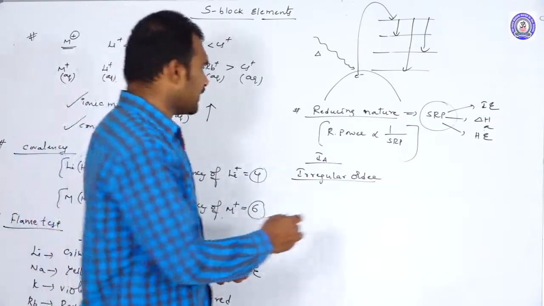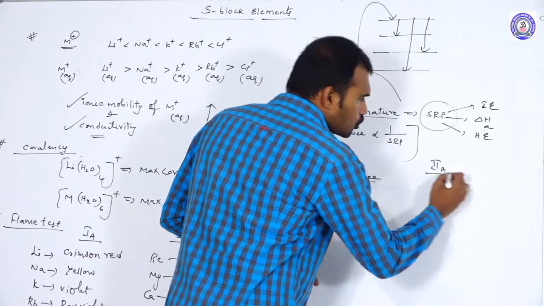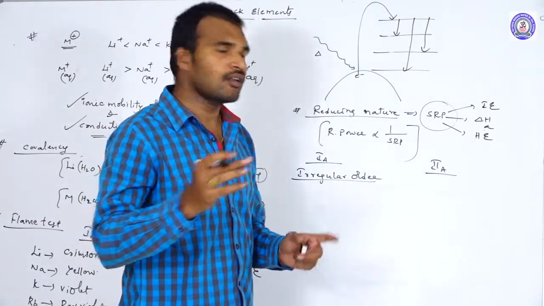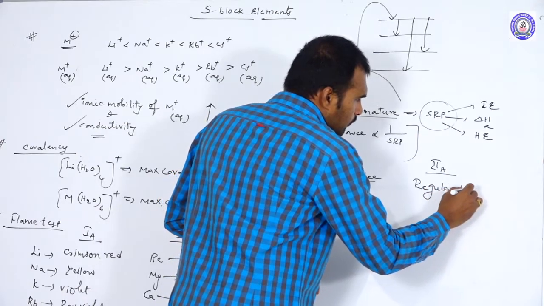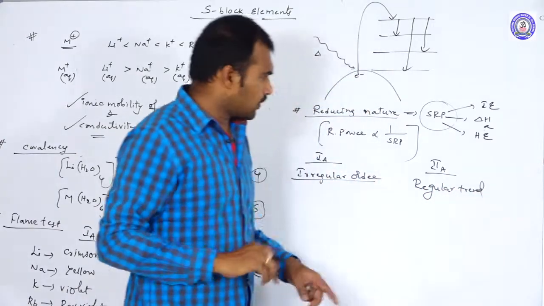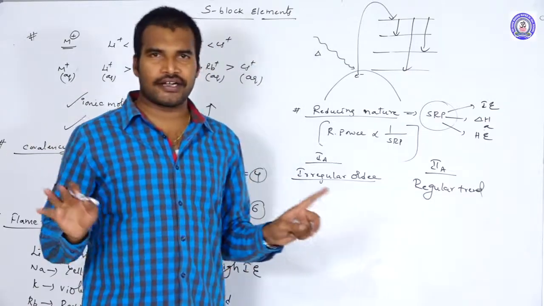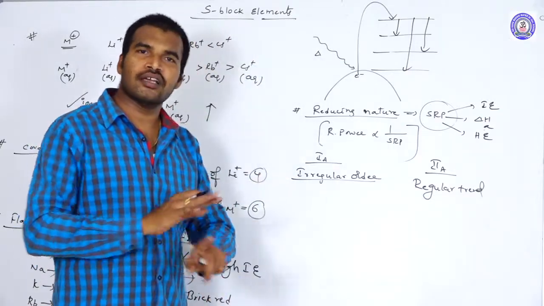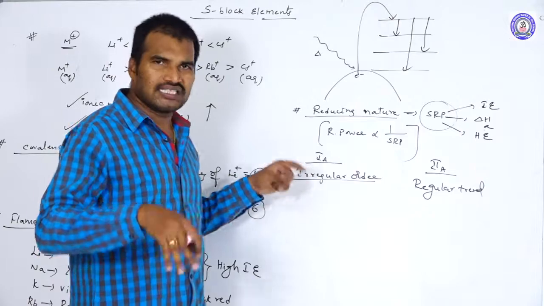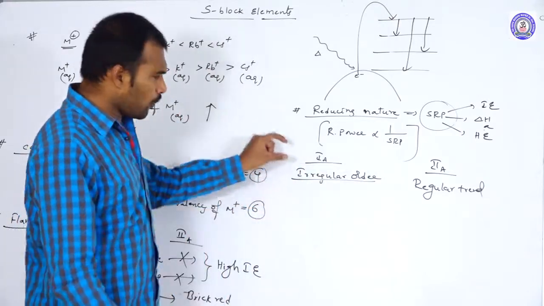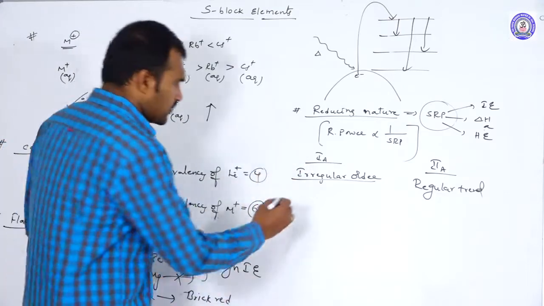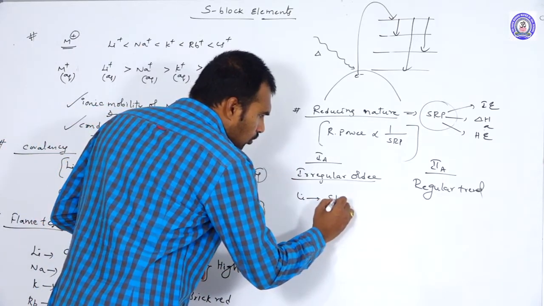But in the case of 2A group elements, the reducing power follows a regular trend. Understood now? The 2A group elements follow the regular trend, but 1A group elements do not. Their SRP values are irregular, so the reducing power is also irregular. Among all the 1A group elements, lithium will act as a strong reducing agent.